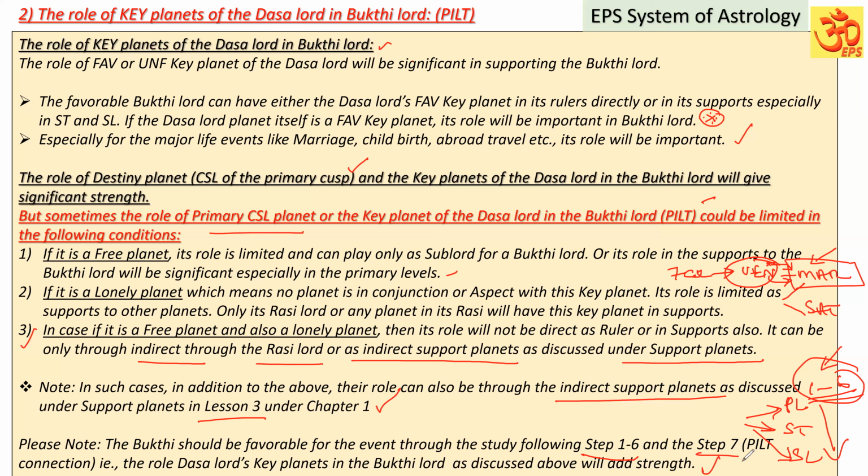In following step number 7, we have to keep these points in mind. Sometimes the key planet will be directly playing a role. Sometimes they may not be playing a role directly; they may be playing a role indirectly also. We have to keep that in mind. So these are the points you have to keep in mind in following steps 1 to 7 in the method of analysis.